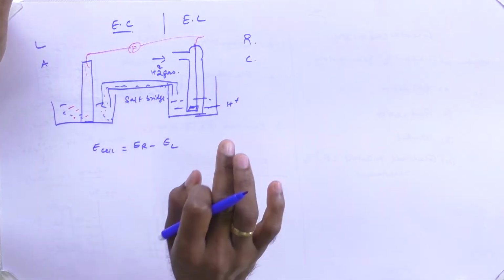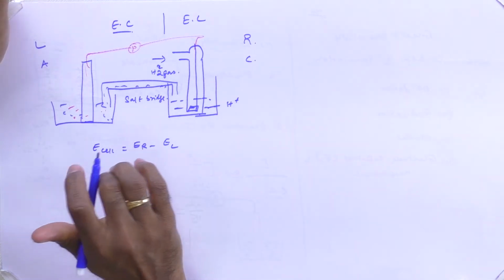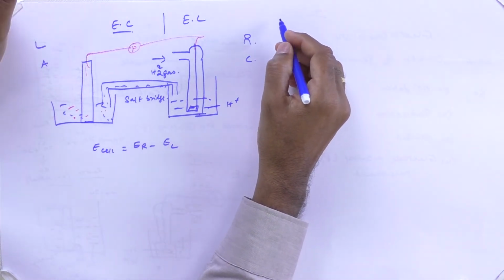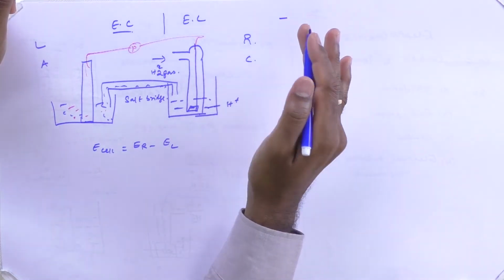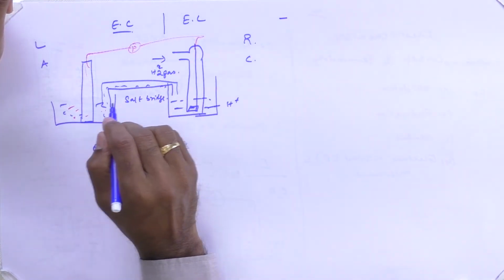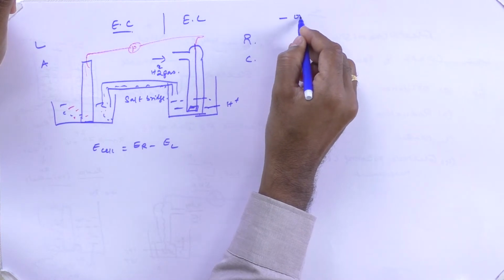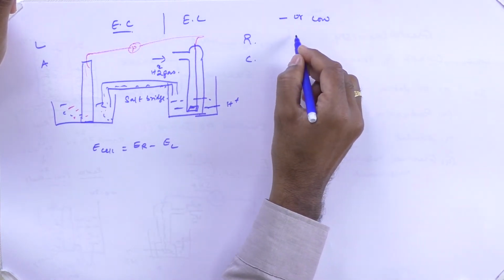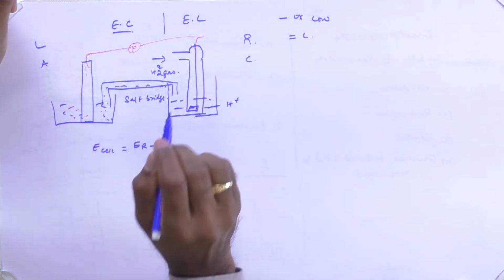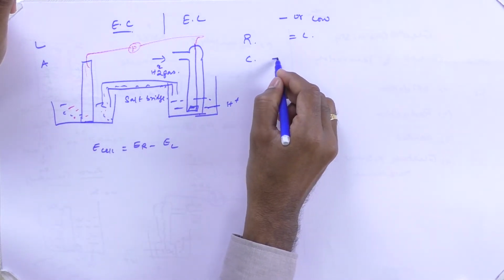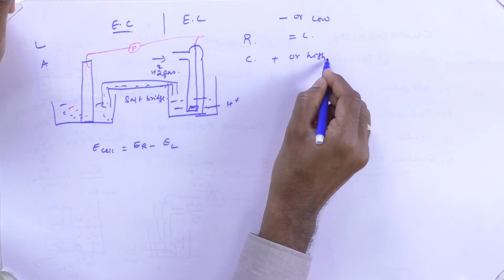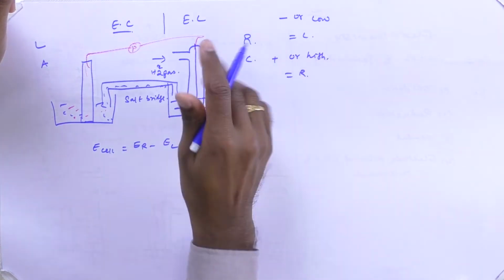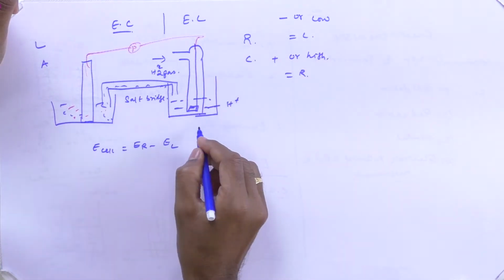According to the IUPAC principle, if the metal or component has a negative or lower value, that must be placed in the left hand side electrode. The negative or low value must be on your left hand side. Similarly, if the metal or component has a positive or higher value, that must be placed on your right.